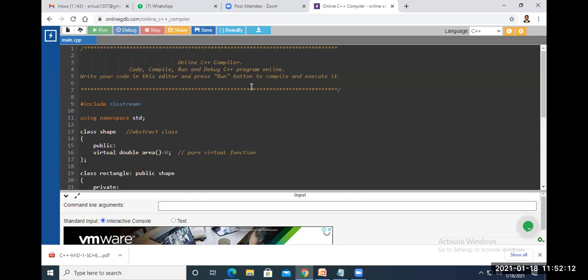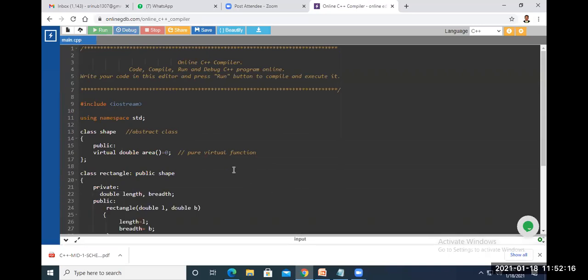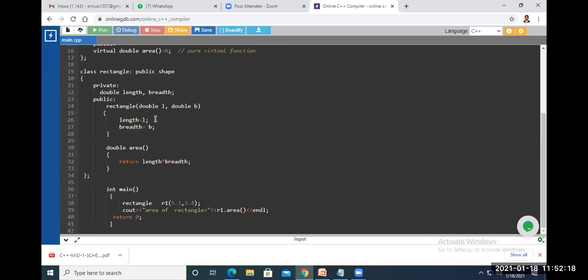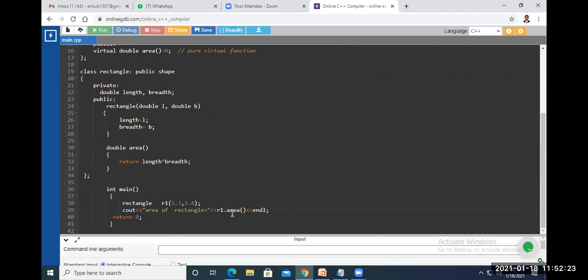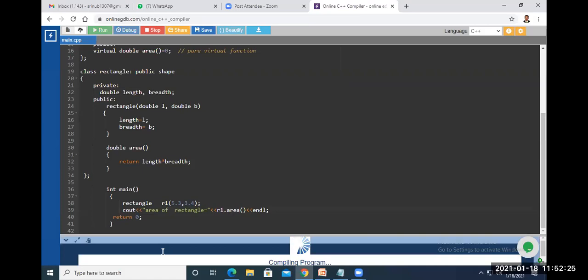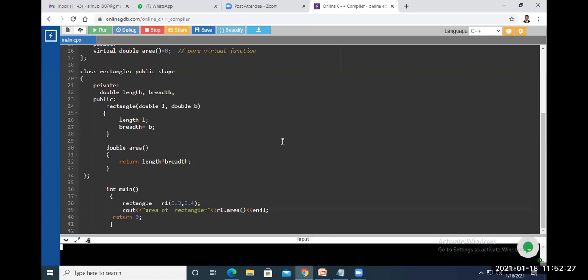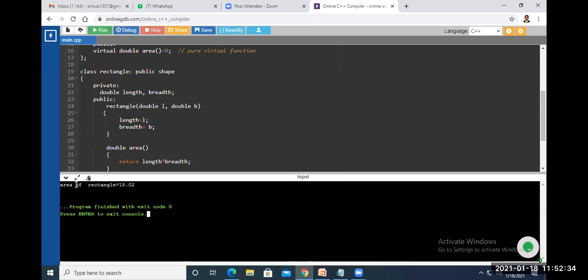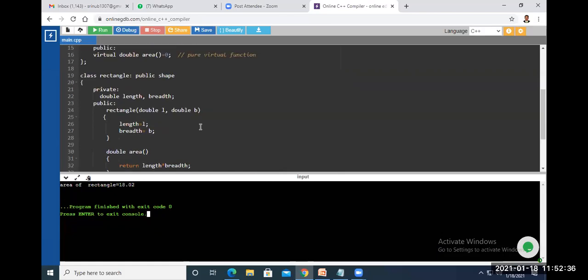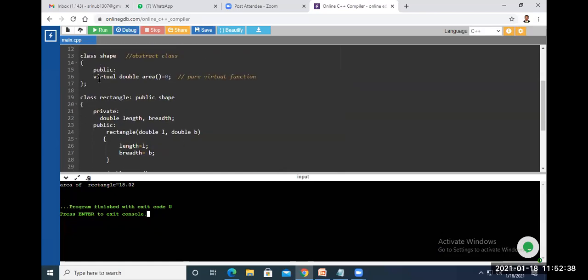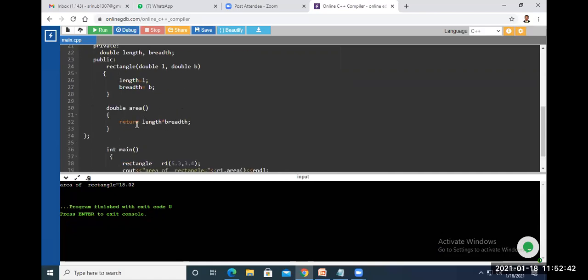Now we can see the output. Area of rectangle is this one. Got it? This is the output here. So you can see here, this is the pure virtual function which is declared in the class Shape and which is defined in the class